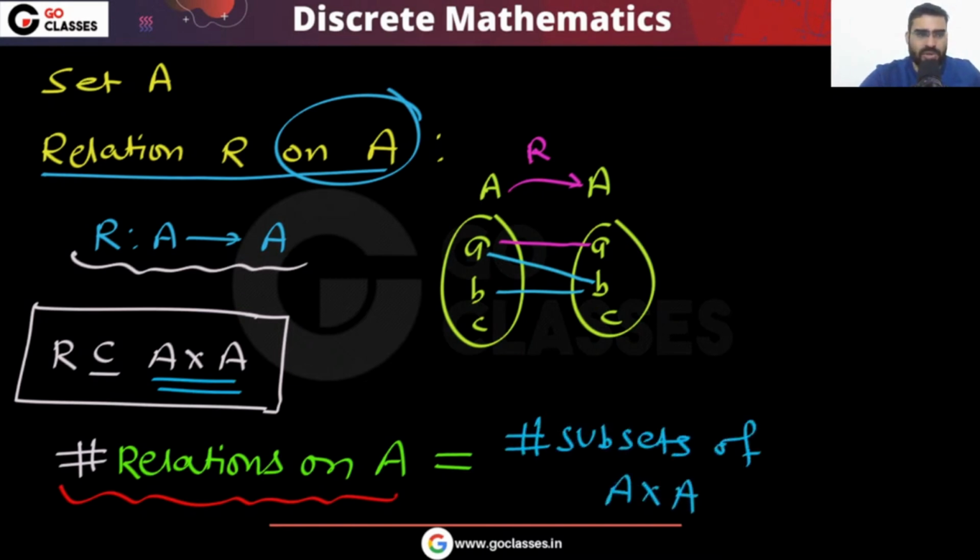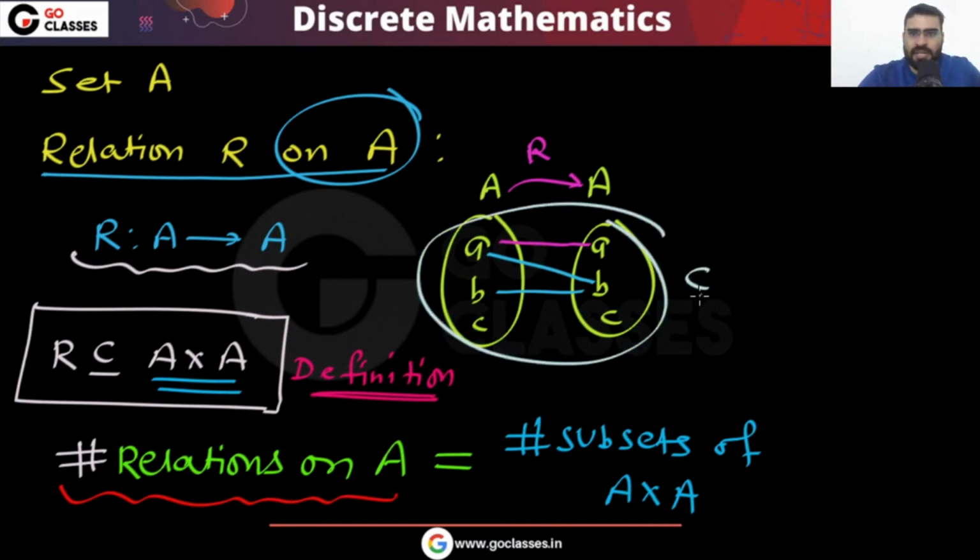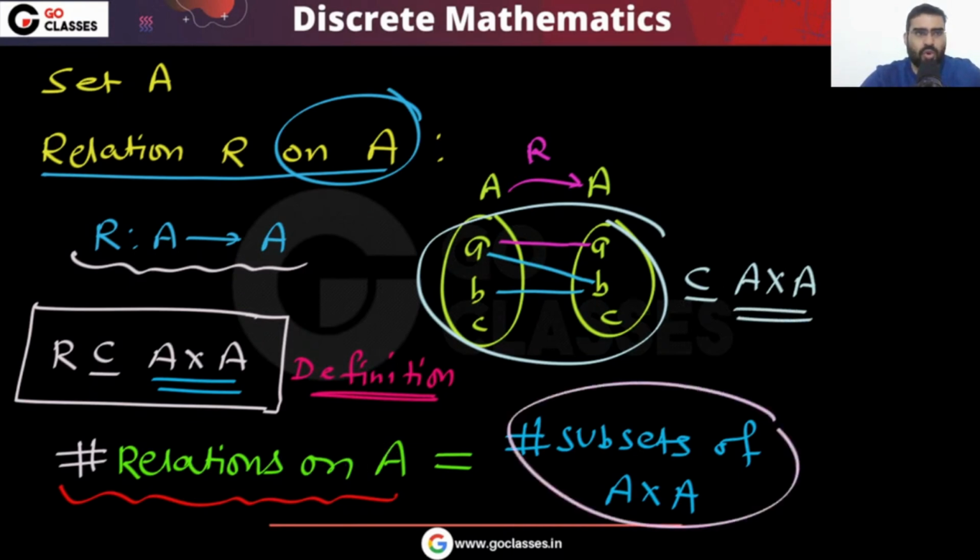Very simple question, because you know that every subset of A cross A will be a relation from A to A, and every relation from A to A is a subset of A cross A. This is the definition of relation: a relation on set A is a subset of A cross A, because you are relating elements of A to elements of A. For example, you can see in this diagram that this is a subset of A cross A. Finally, the number of relations on set A is equal to the number of subsets of A cross A.